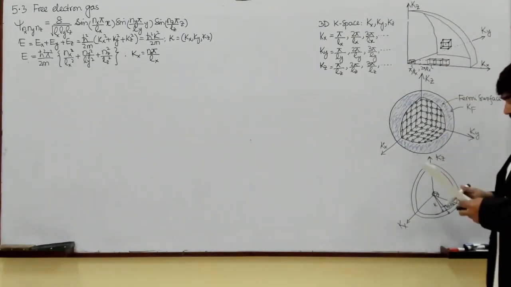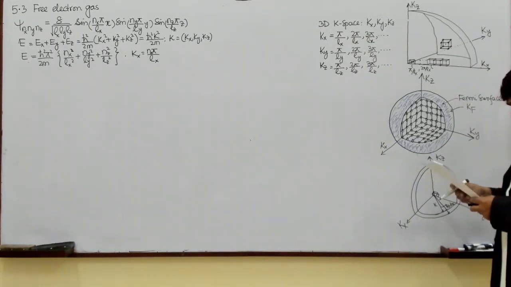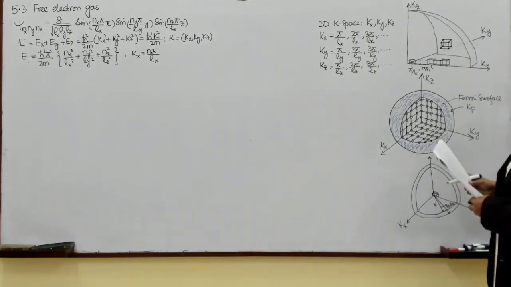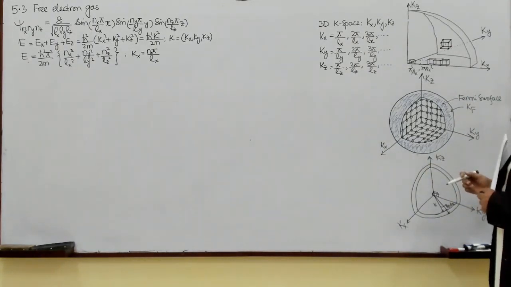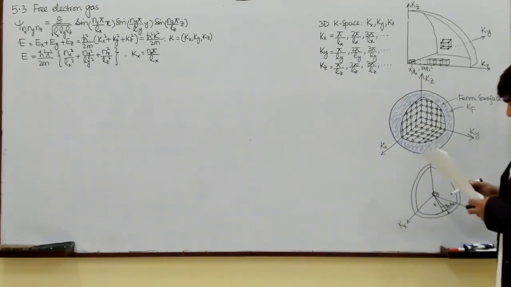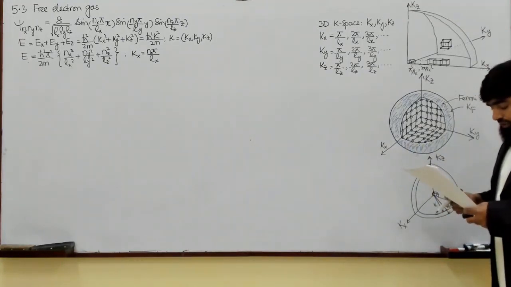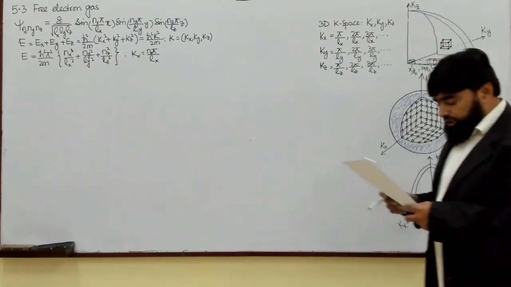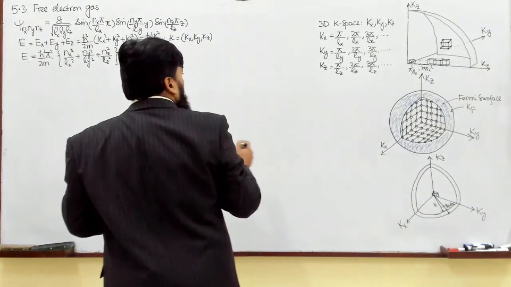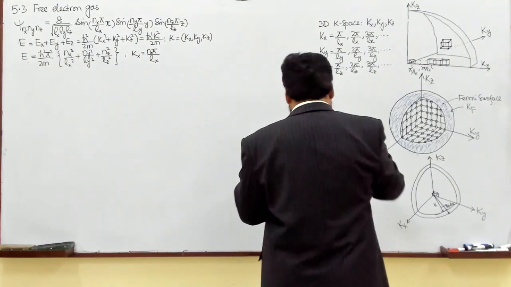So this is the calculation, and I will explain more of how you can write this. So let's start by considering each block here.